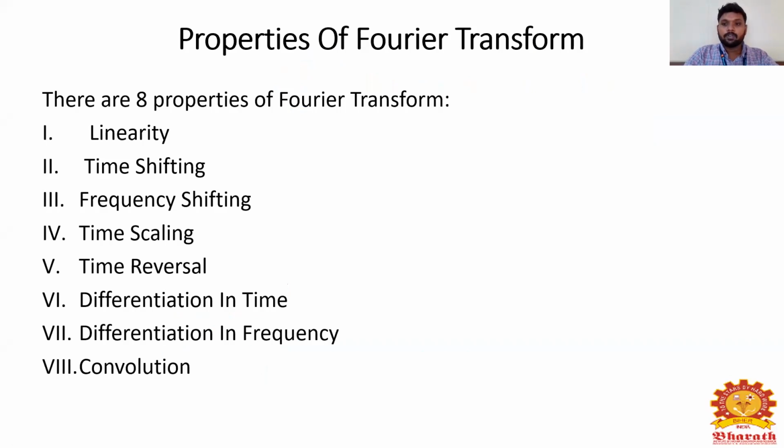There are 8 properties of Fourier series: linearity, time shifting, frequency shifting, time scaling, time reversal, differentiation in time, differentiation in frequency, and finally convolution. So, all these 8 types come under the properties of Fourier series. Let us discuss briefly one by one.